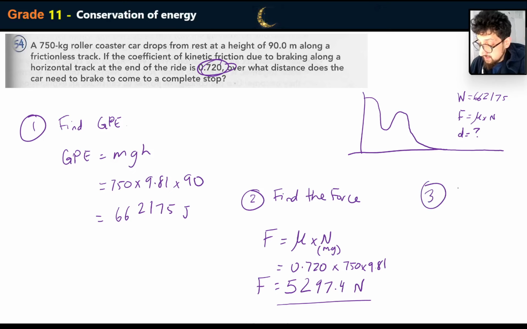So we can work out the distance. So the distance is going to be the work over the force, which is going to equal 662,175 all over 5297.4.